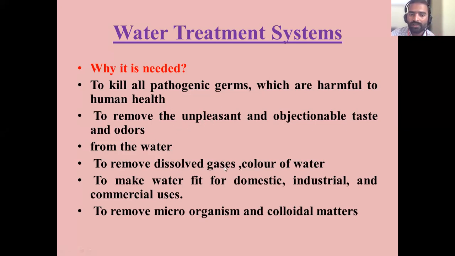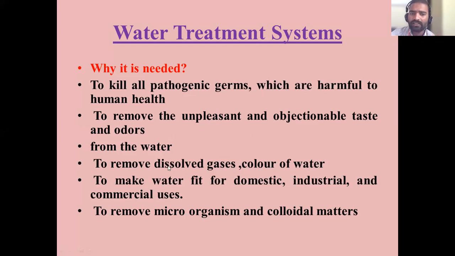Next, to remove the dissolved gases and color of the water. What is the color of the water? Colorless. If the water is colorless, then that is fit for drinking. If the water is colored, that is not good for health or for drinking. Always the water should be colorless.